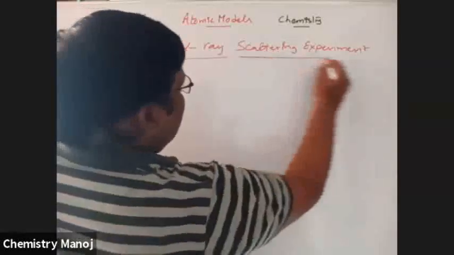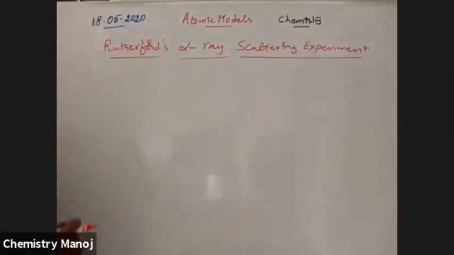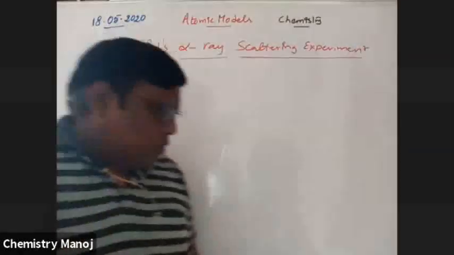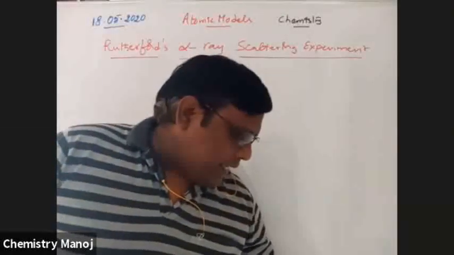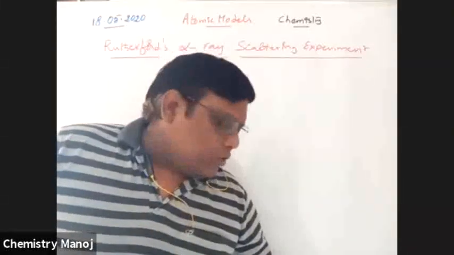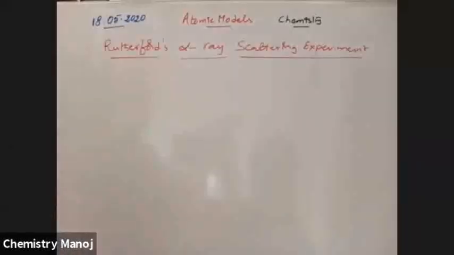Based on this, there are some calculations. Please be conscious, very, very important. What is Rutherford's alpha ray scattering experiment?